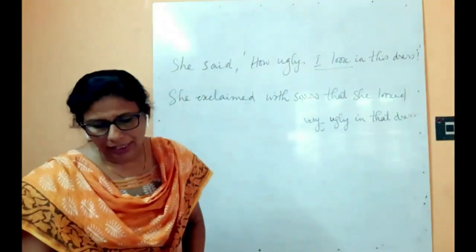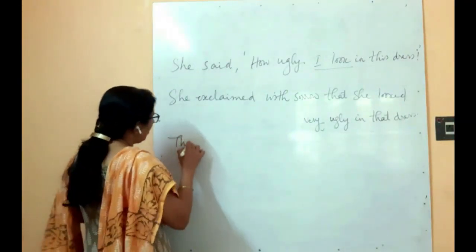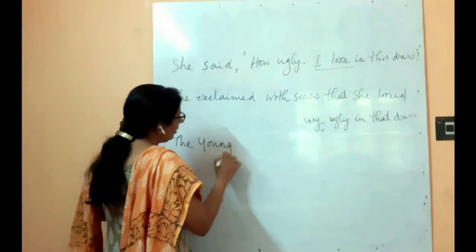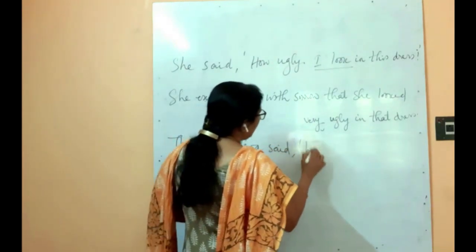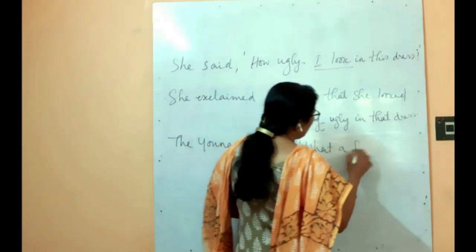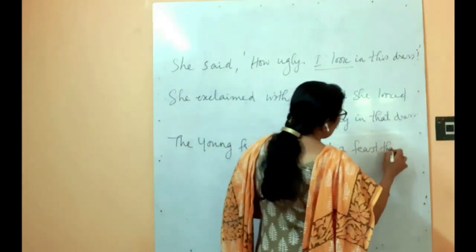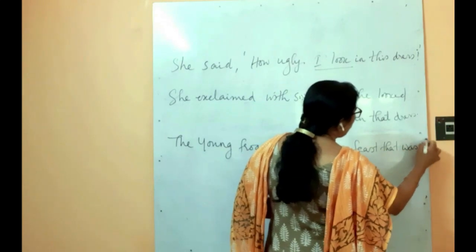The young frog said, "What a feast that was."